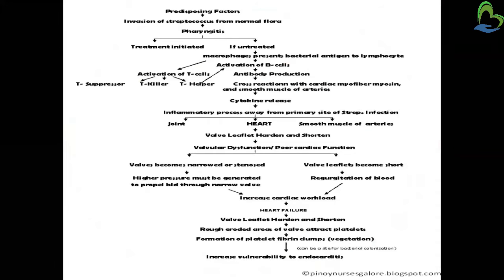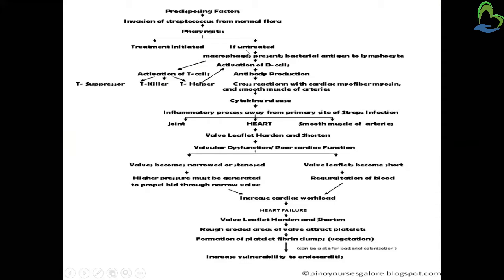Let's see the predisposing factor, which is the invasion of streptococcus from the normal flora. From our mouth, oral cavity and pharyngeal layer, it invades. Once pharyngitis occurs and the patient is left untreated, this whole process follows. If treatment is initiated, it can be healed.